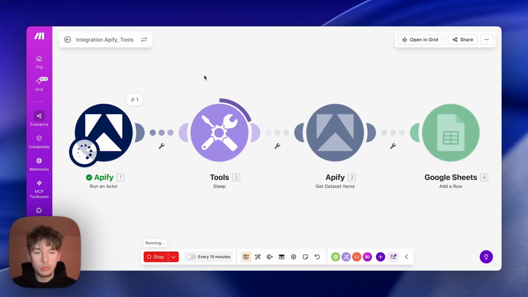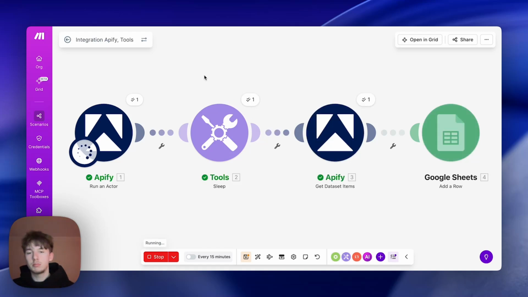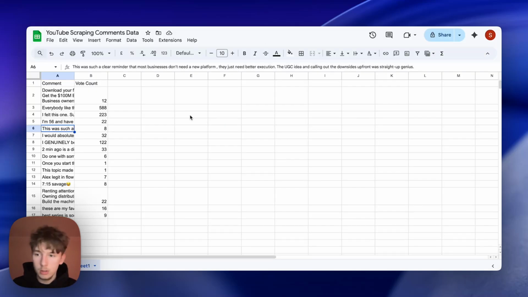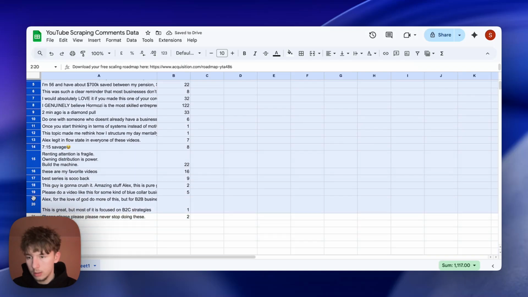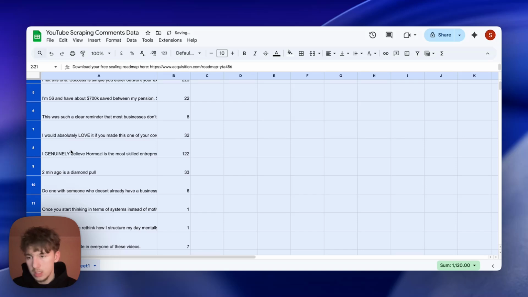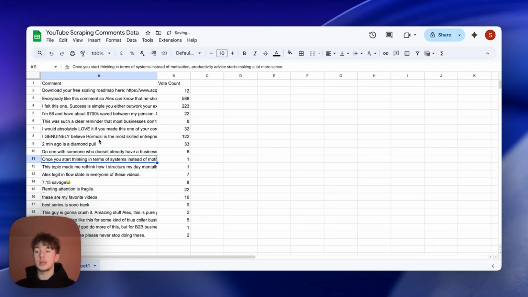Right, so a really simple automation that's taken just under 10 minutes. There we go. You can see all the comments adding: 8, 9, 10, 11, 12. And you can see it all adding. There we go. Amazing. We can format it a little bit better. I think some of these are short comments. Yeah, some of them are short comments. But essentially, you've got all your comments there, ready to go. Flow state Alex. Okay. Anyways, that is pretty much it. You've got all the comments you need.